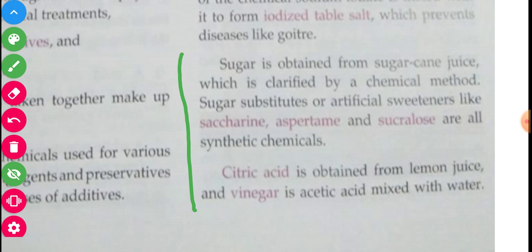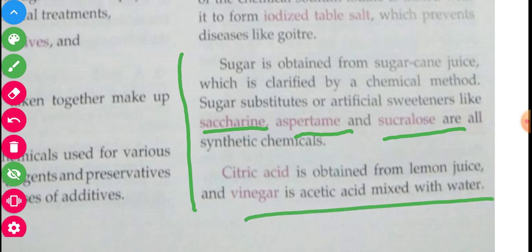Sugar substitutes or artificial sweeteners like saccharine, which I discussed previously. Saccharine, aspirin and sucrose are all synthetic chemicals used as sugar substitutes. Citric acid is obtained from lemon juice, and vinegar is acetic acid mixed with water.